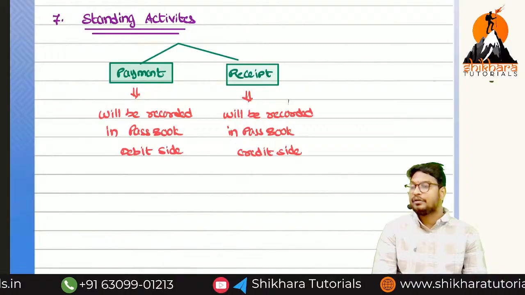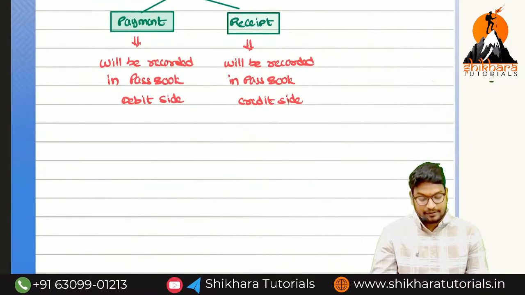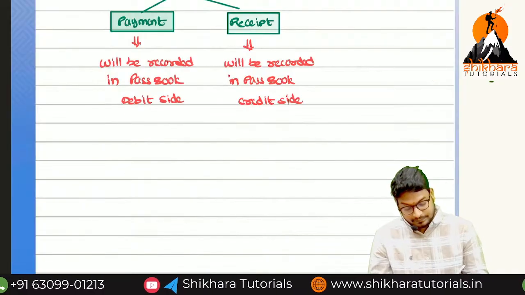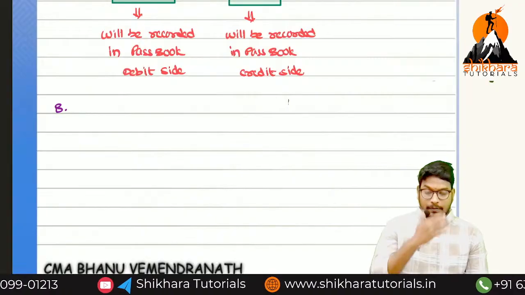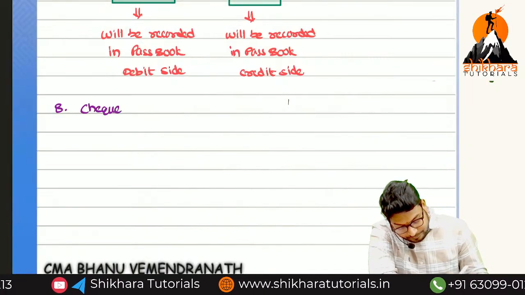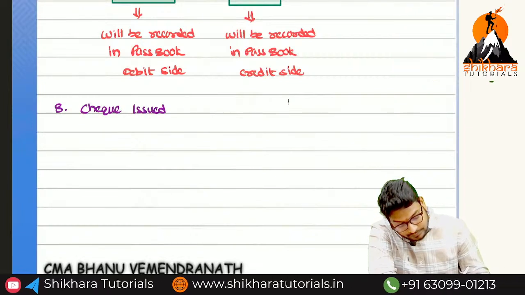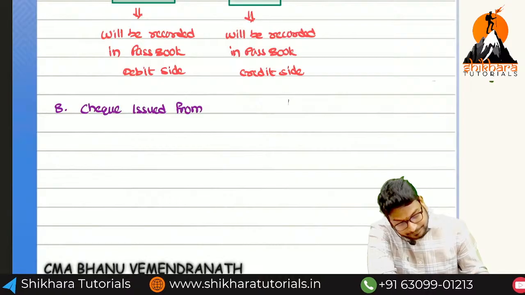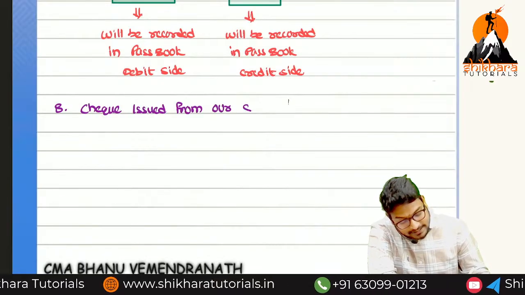Okay, now I think you understand about the standing instructions. Okay, next one, the eighth one. Check issued from our savings account.